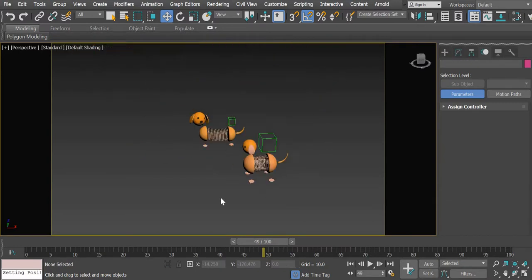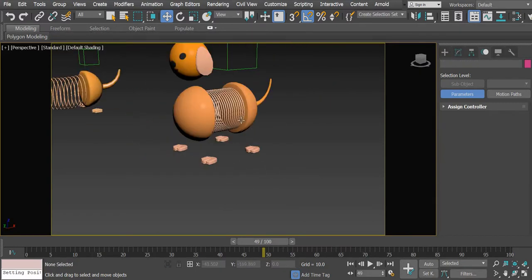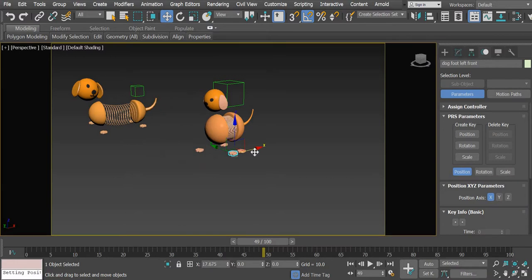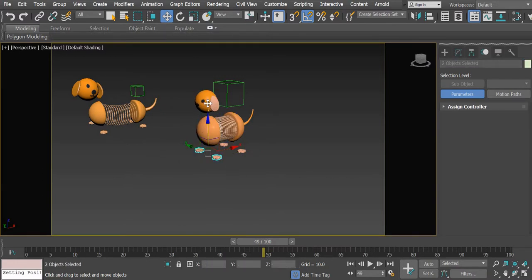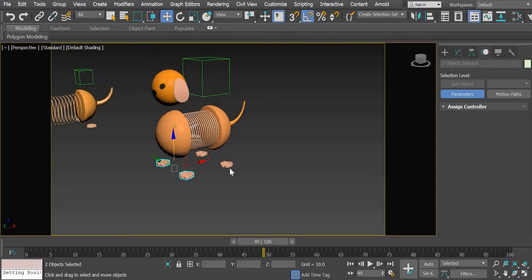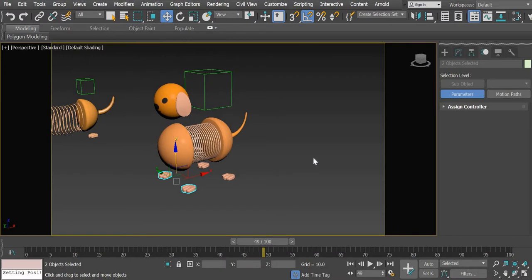Okay, our rig is ready now. The whole character can be moved. We can animate the legs. We can even jump. Okay, and so that concludes our rigging, and in the next class we will start animation.